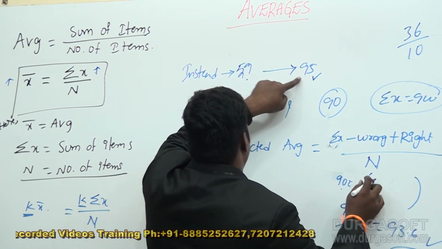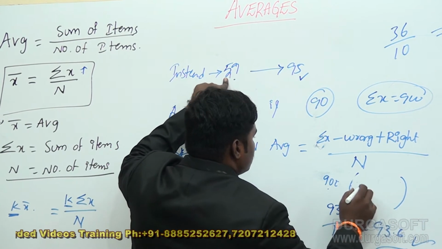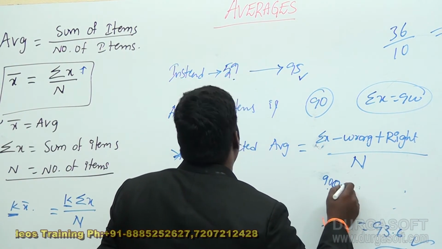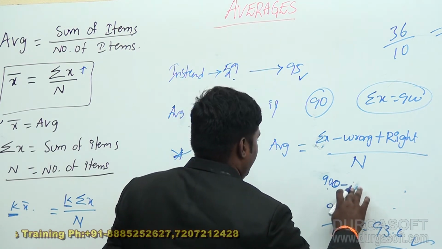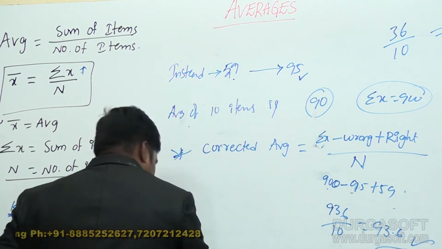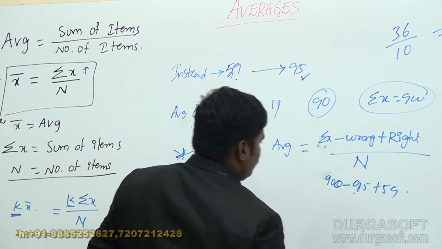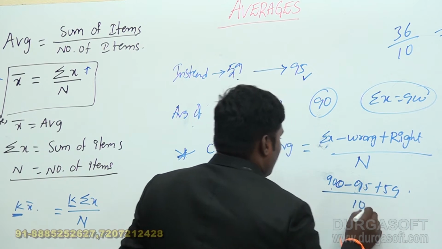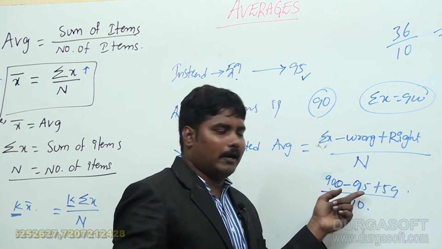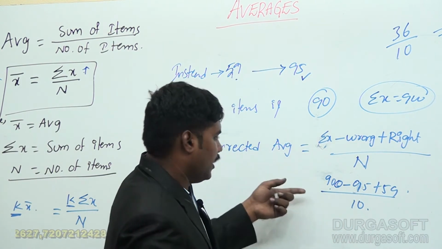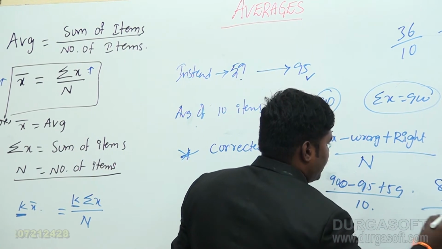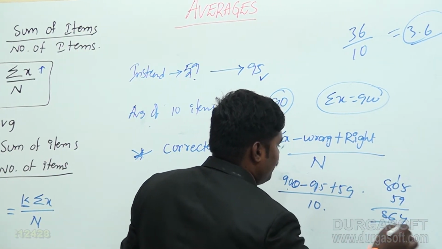When you substitute, write 900 minus 95 plus 59. 900 minus 100 gives 800, and with the other 5 you have 805. Then 805 plus 59 gives 864.